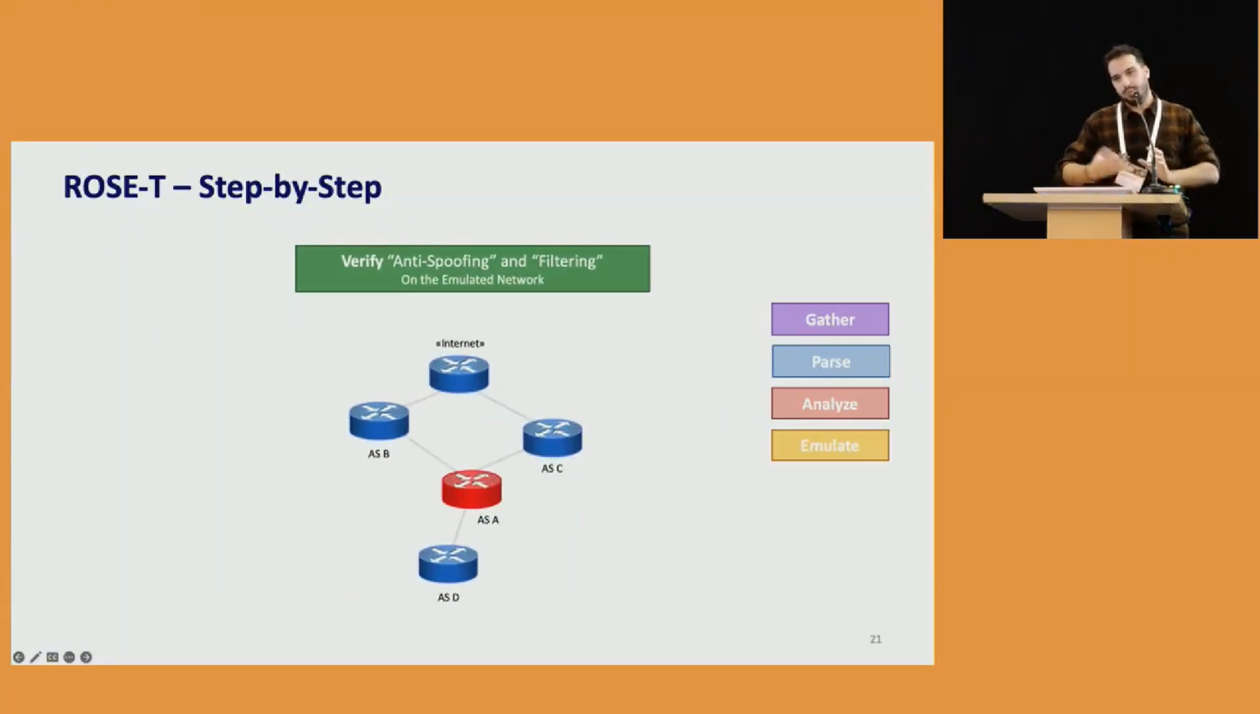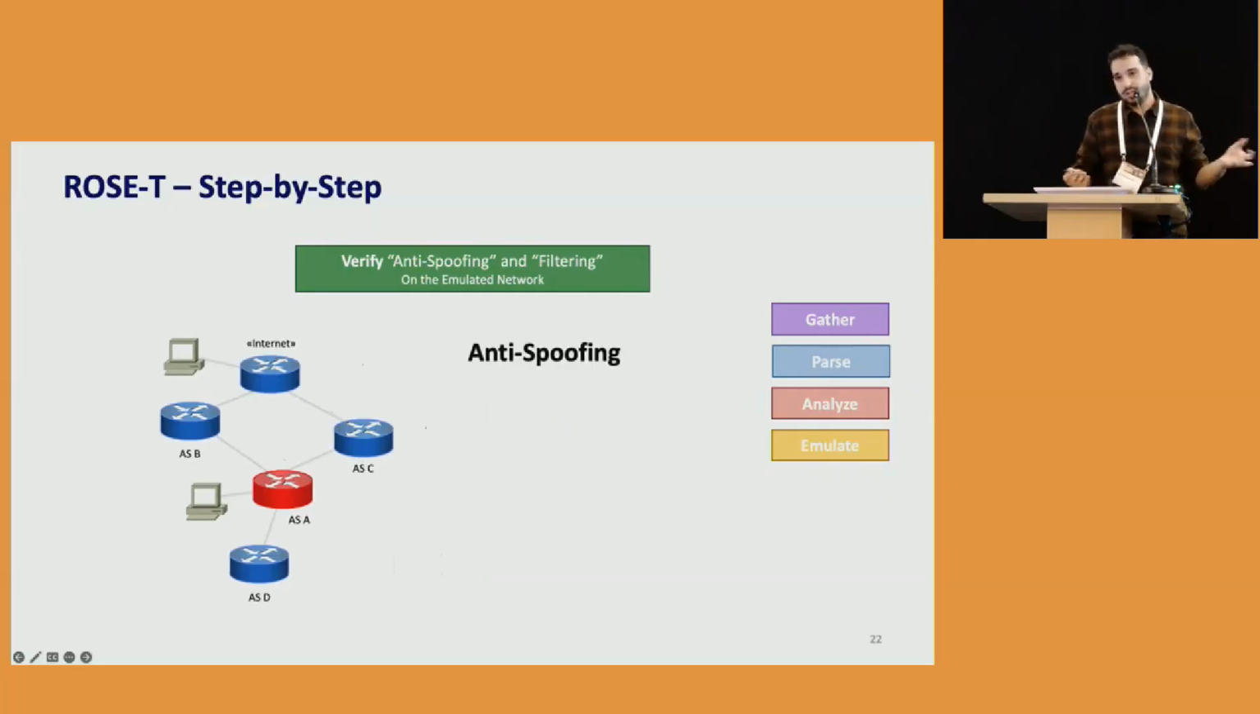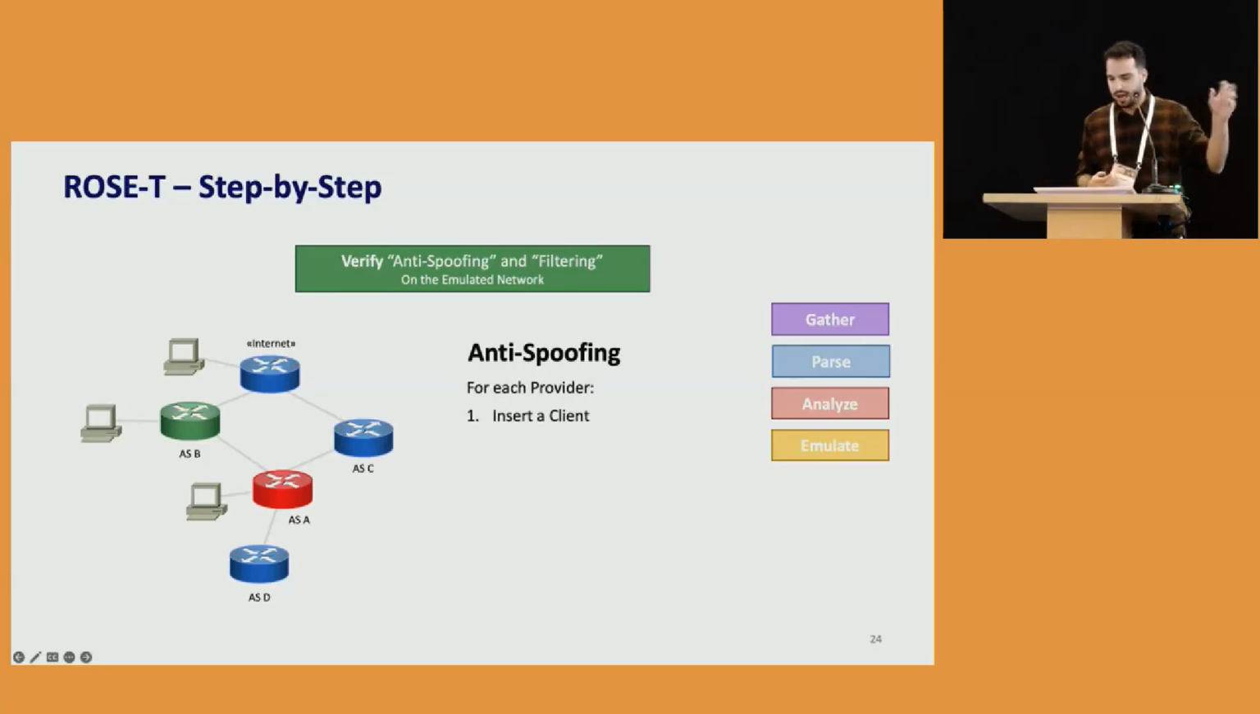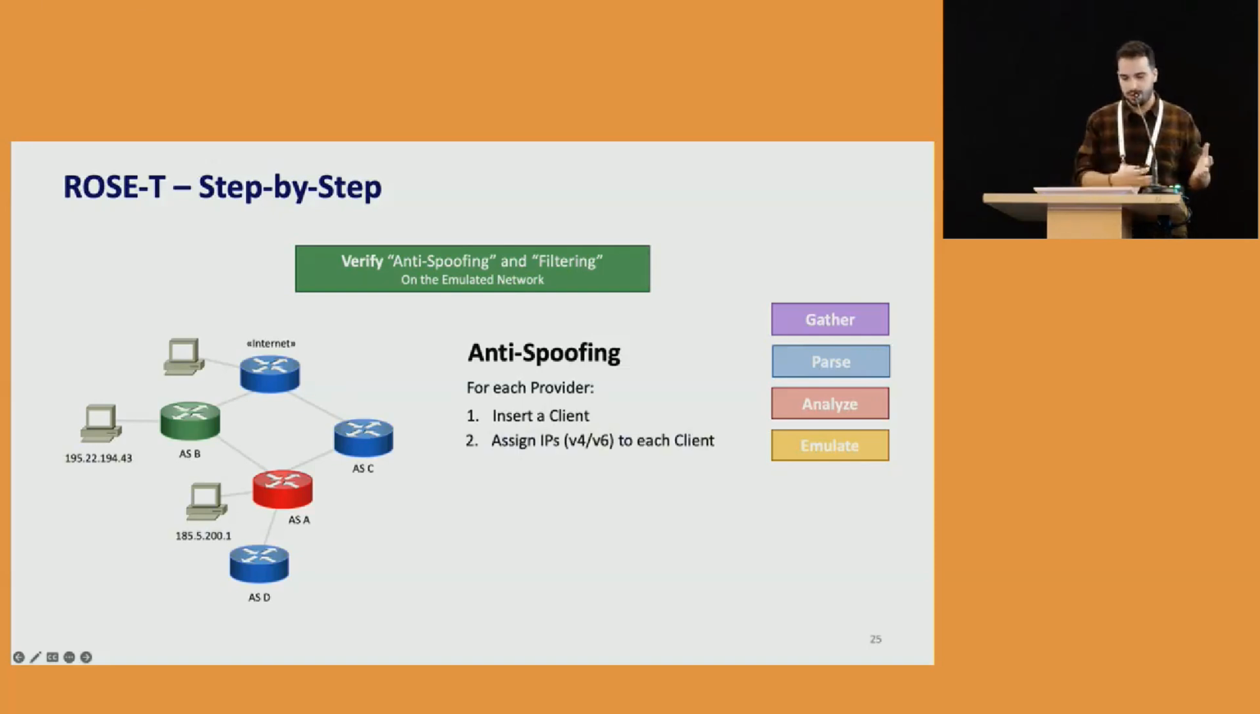After waiting a bit for the network convergence, we can start performing the actual verification. Before that, we add 2 hosts that will be used to perform the tests. For time reasons, I will only show how the anti-spoofing check is performed. For doing that, we take the providers, and for each one of them, we first add a client inside the same autonomous system. We then assign both IPv4 and IPv6 addresses to each client.